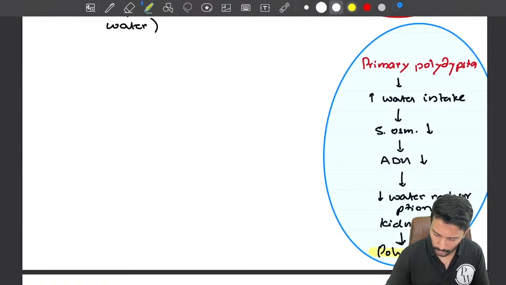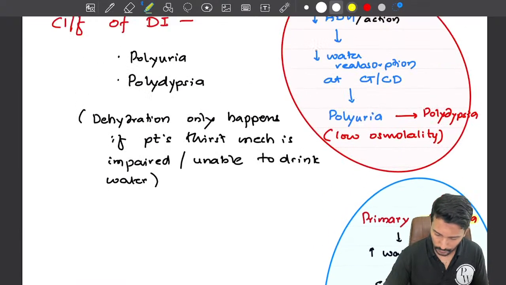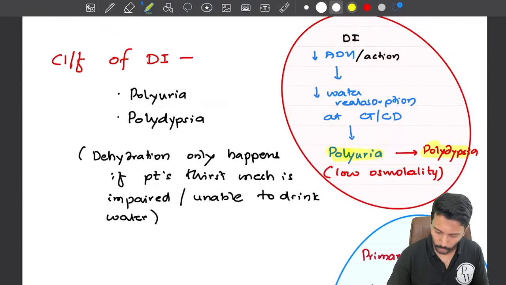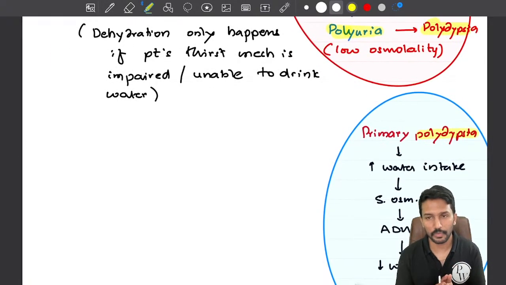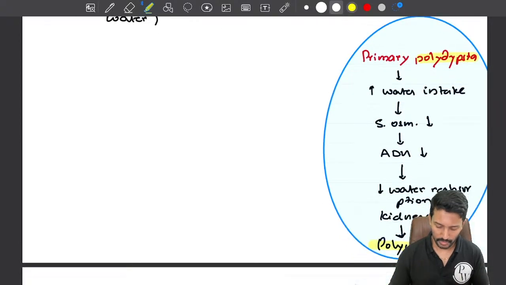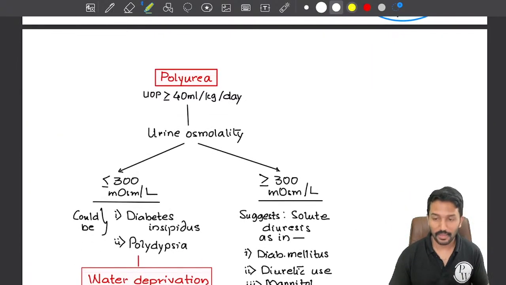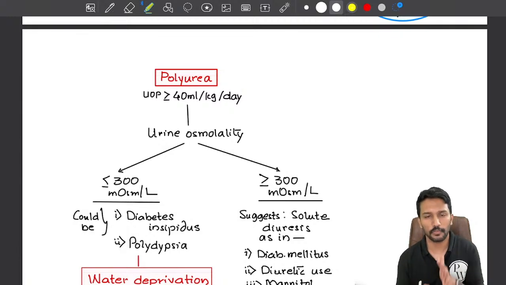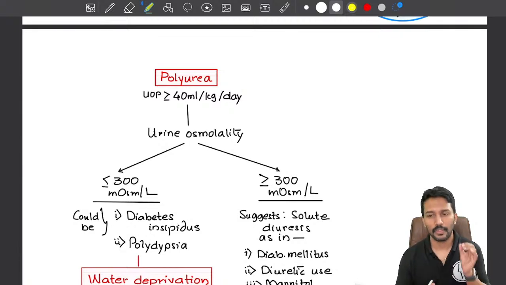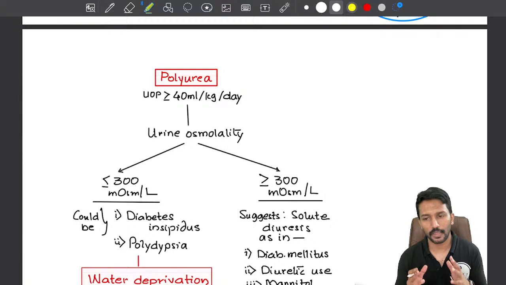Okay, so polyuria and polydipsia are symptoms of both primary polydipsia as well as diabetes insipidus. Here also you have polyuria, you have polydipsia. So all the questions are about how to differentiate between diabetes insipidus and primary polydipsia. We will learn the approach to evaluation of a case of diabetes insipidus, how to differentiate it from primary polydipsia. There are two important algorithms, and I would suggest that you spend 15 minutes learning these algorithms. This will help you to possibly get 1 mark.